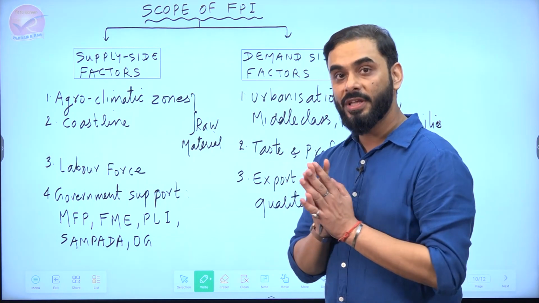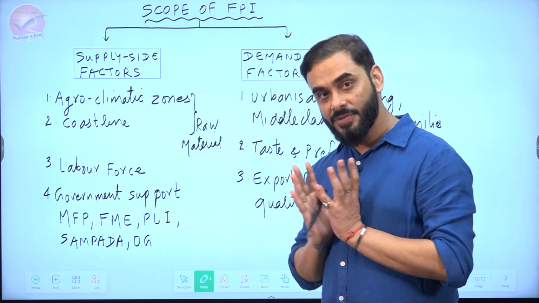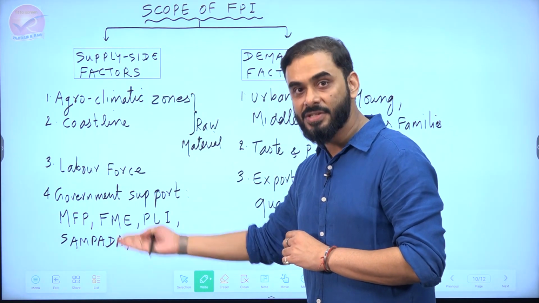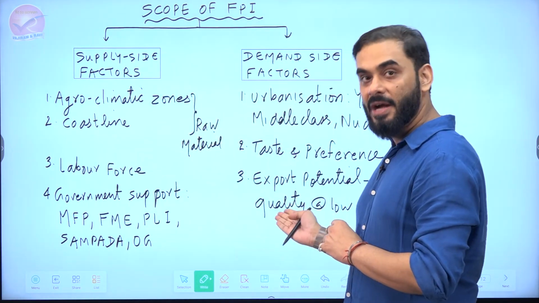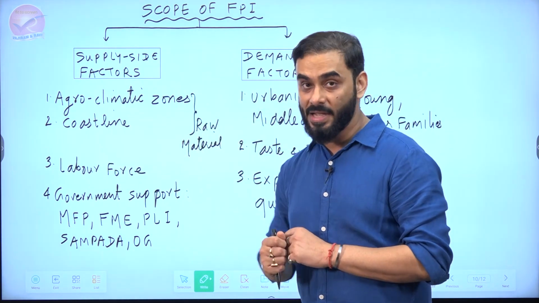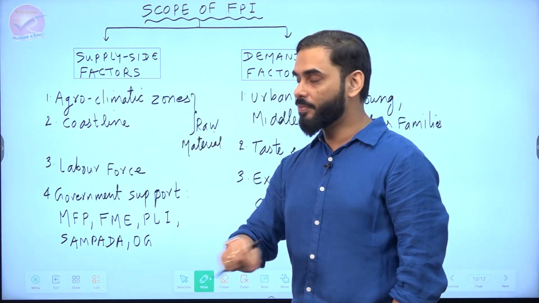So why do you think India can have a successful food processing industry? Because we have supply side factors, means inputs, and there is demand for the product. So this is the scope. Let us see what are the supply side factors related to the food processing industry.